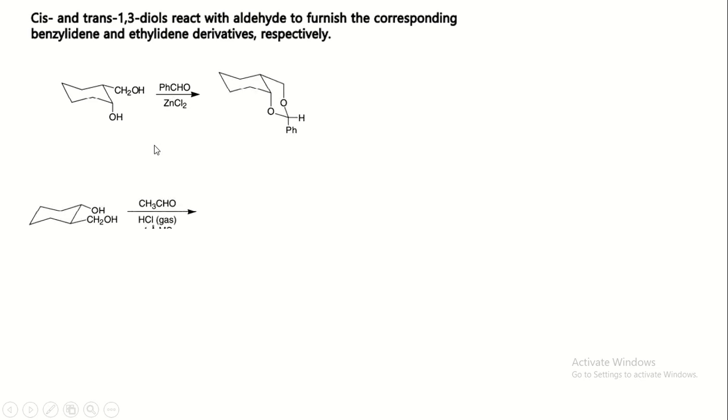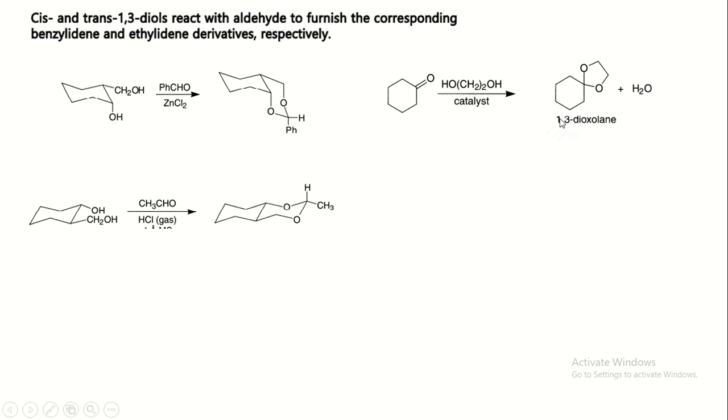Now, cis and trans 1,2-diols are easily protected as follows. The cis diol is protected by using benzaldehyde in Lewis acidic condition. The trans diol is protected by using acetaldehyde in acidic condition. In this case, the cyclohexanone reacts with 1,2-diol in catalytic amount of acid for protection, giving 1,3-dioxolane, that is a 5-member ring containing 2 oxygens.